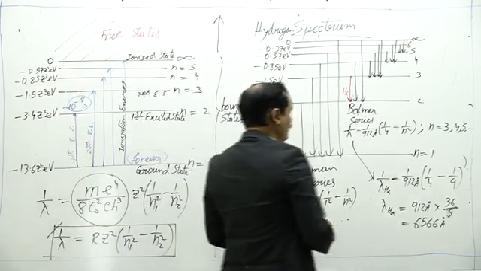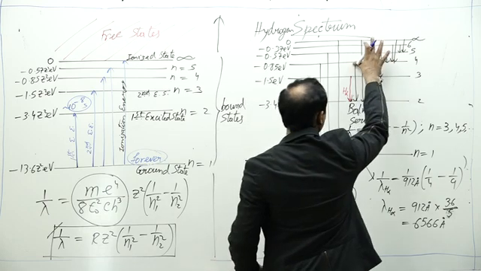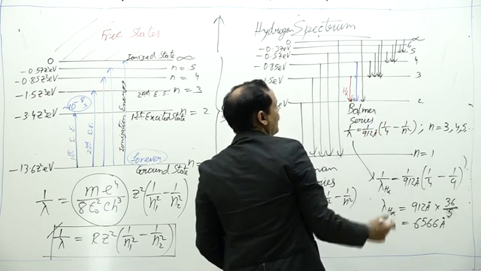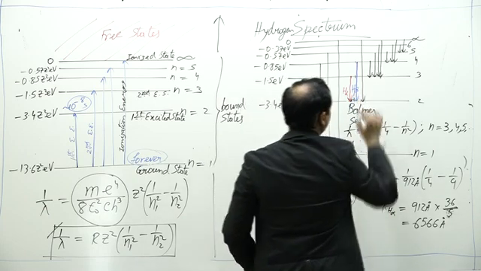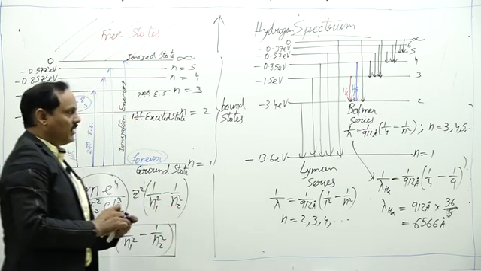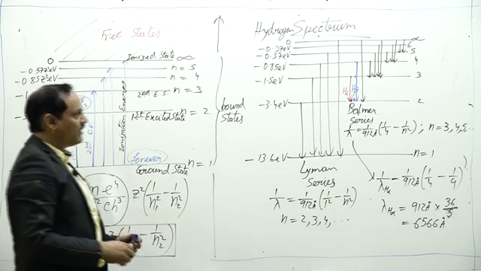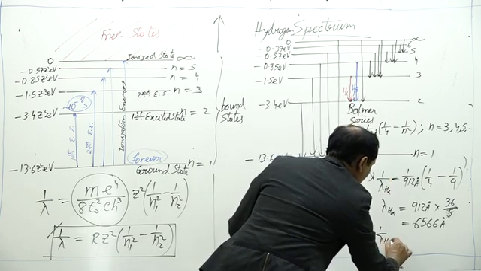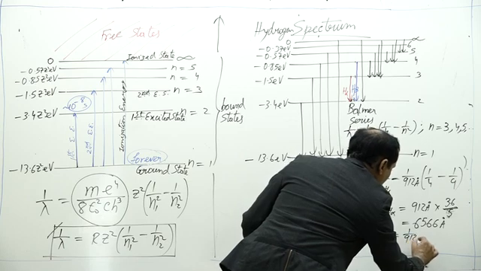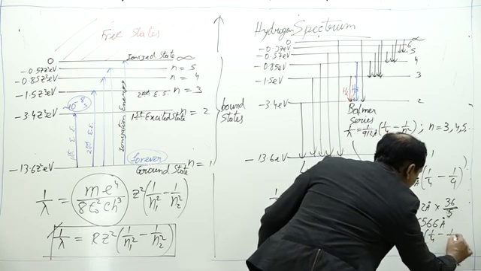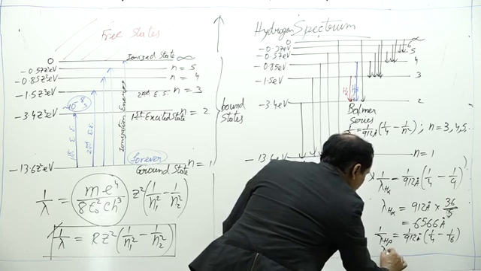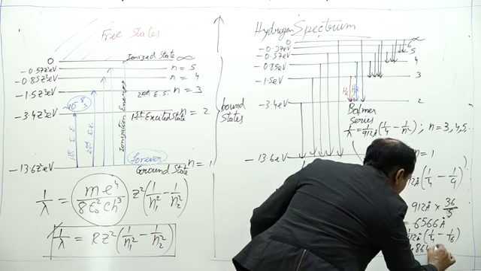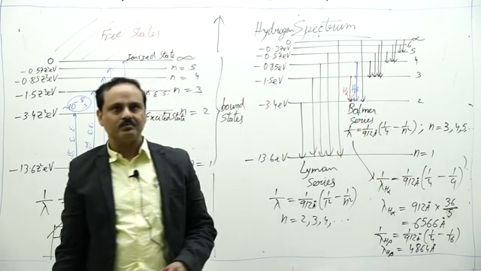Similarly, if I find the second line, that is the transition from 4 to 2, this color is blue and it is known as H beta line. If we find out the wavelength corresponding to H beta line, we can put it here. 1 upon lambda H beta is equal to 1 upon 912 angstrom, 1 by 4 minus 1 by 16, or lambda H beta comes out to be 4864 angstrom and its color is blue.